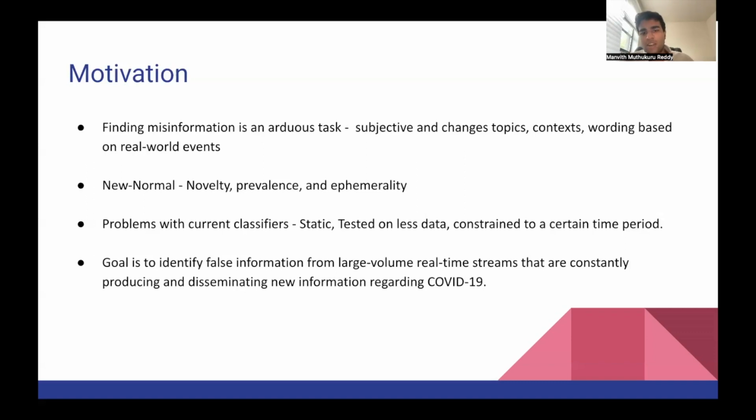The problem with current classifiers is that they're static, meaning they are tested on less data and on the same data. So they don't really adapt well to changing circumstances, which is what happens in the real world. And our goal is to identify false misinformation from a large volume, real-time Twitter stream, with the subtopic around COVID-19, of course.